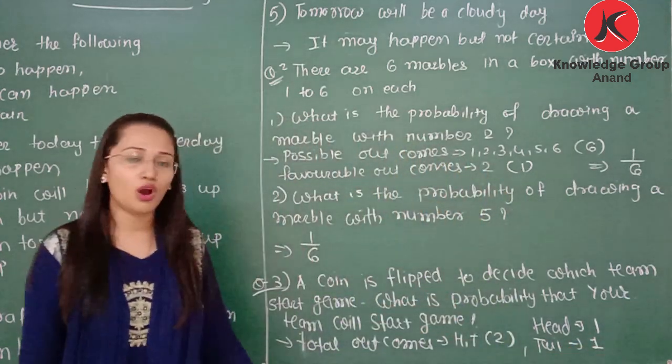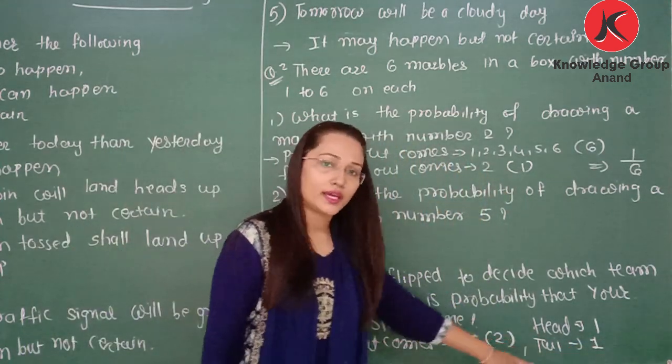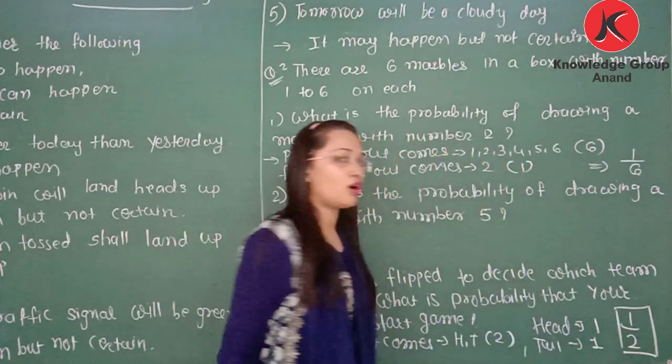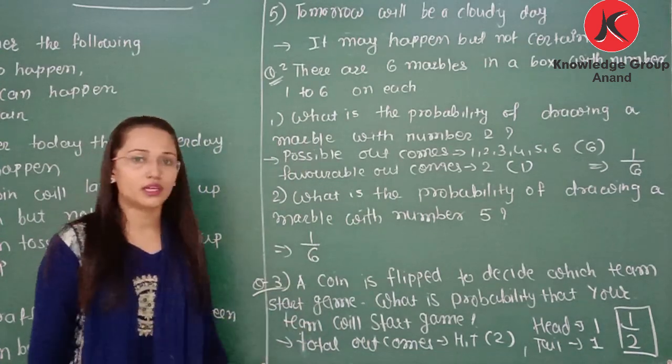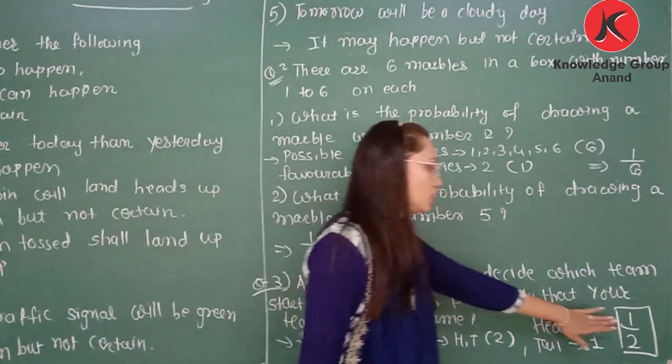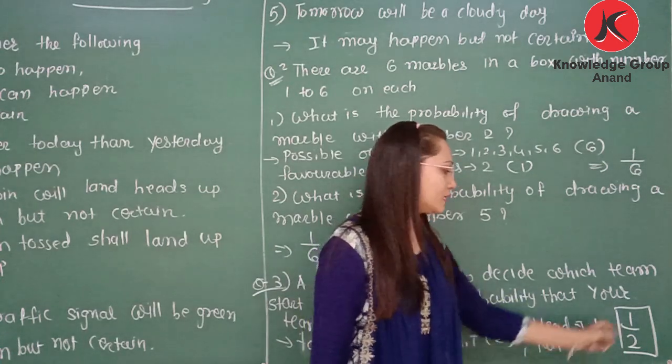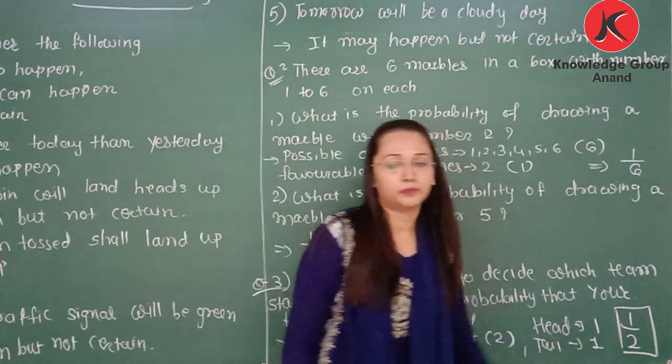So the probability of having head or tail is 1 by 2. So the probability that your team will start a game will be 1 by 2. If you decide head, then it is also 1 by 2, and if you decide tail, then it is also 1 by 2.